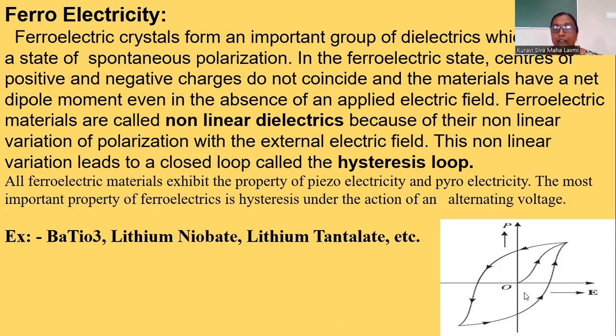Then how can we define the coercivity? In order to reduce the polarization, we need a negative electric field. The negative electric field at which the polarization is zero is known as coercivity. So in this entire graph, you have to remember two positions. On the y-axis, this position is your retentivity, and on the x-axis, this position is coercivity.